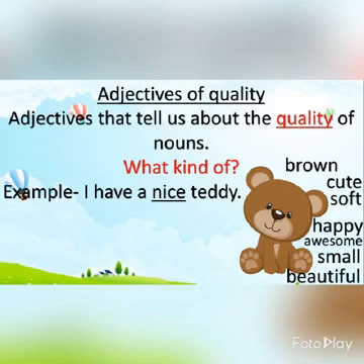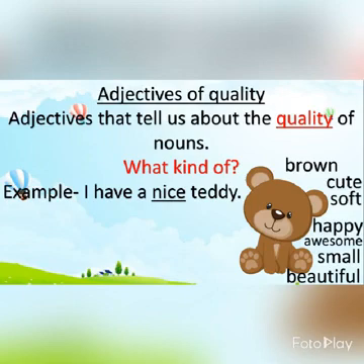Like here I have written, I have a nice teddy. So what kind of teddy is it? It is nice. Or you can say that it is of brown color. It is cute. It is soft. It is happy, awesome, small, beautiful. These words are all telling us the quality of the teddy. So these words will come under adjectives of quality.